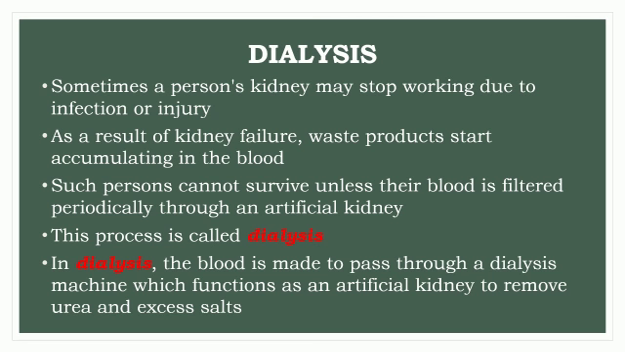Dialysis. Sometimes a person's kidney may stop working due to infection or injury. As a result of kidney failure, waste products start accumulating in the blood. Such persons cannot survive unless their blood is filtered periodically through an artificial kidney. This process is called dialysis. In dialysis, the blood is made to pass through a dialysis machine which functions as an artificial kidney to remove urea and excess salts.